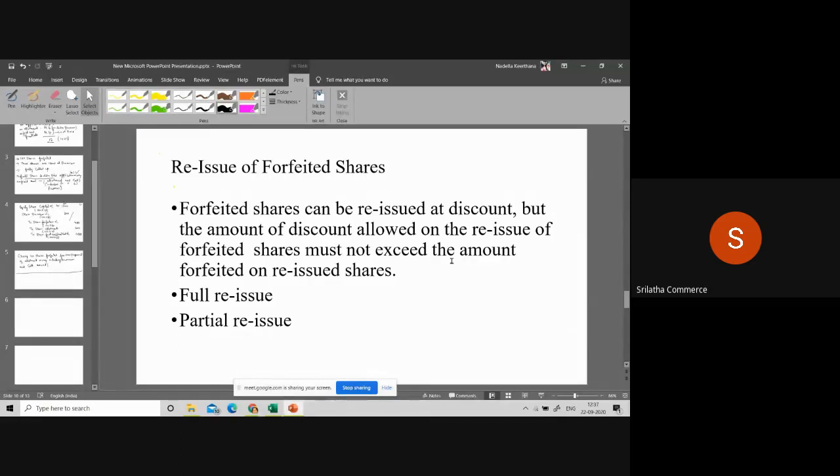For example, 10 rupees is the face value of the share, the default shareholder paid 7 rupees per share and the unpaid amount is rupees 3 per share. So what is the amount we received from the default shareholder? 7 rupees per share. Is it clear? Unpaid amount is how much? 3 rupees per share. Is it clear for you all?